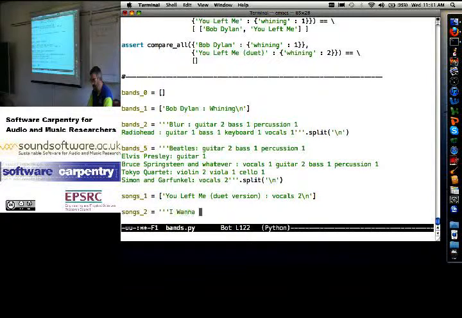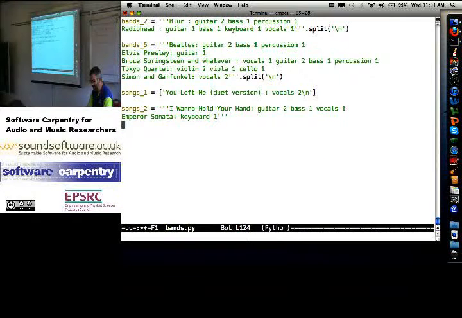I Want to Hold Your Hand is guitar 2, bass 1, vocals 1, and Emperor Sonata, keyboard 1. Let's split that on new lines to get our list.